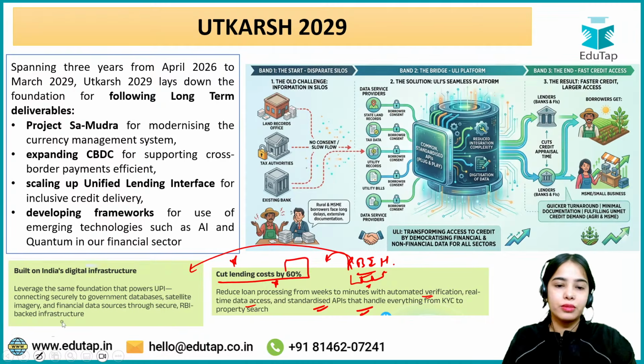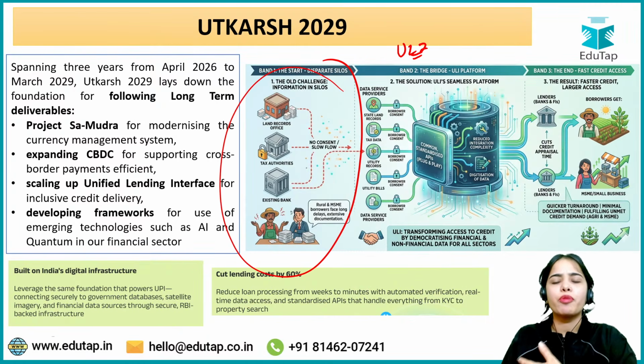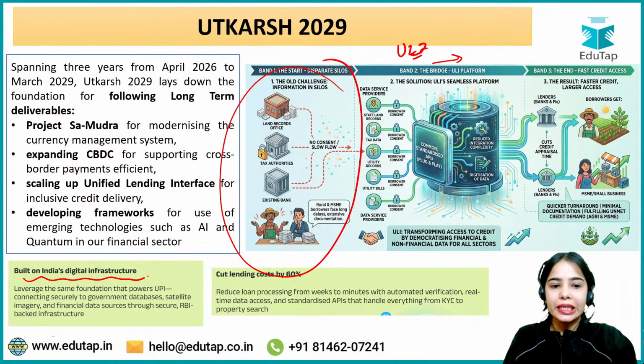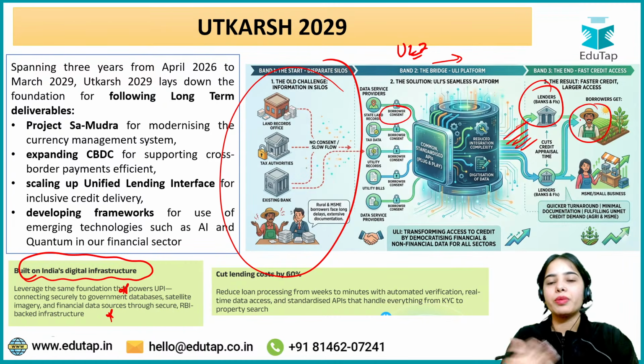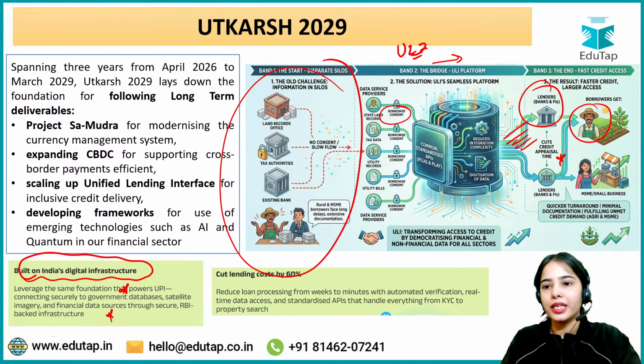So this is the idea of the ULI, that is the Unified Lending Interface. Before, the data had to be collected from multiple sources. The documentation used to take a lot of time, but now through the ULI, that is built on India's digital infrastructure, there will be easy connection with the government databases and the financial data sources. So the lenders will be easily able to gather the documents they need. The borrowers will be able to give the consent, and the lenders will be able to get the documents easily.